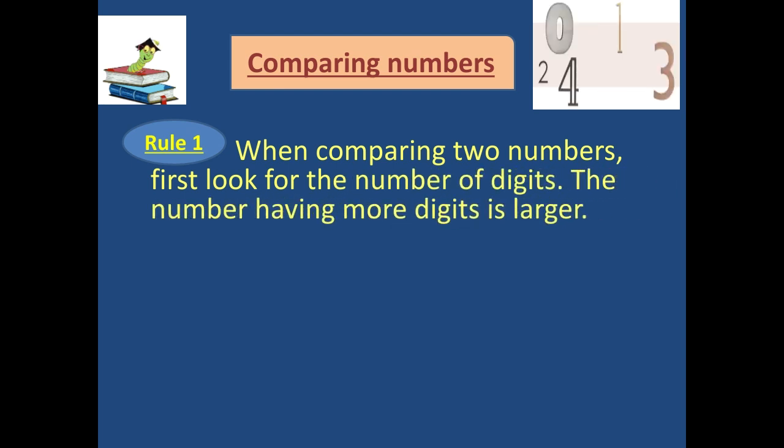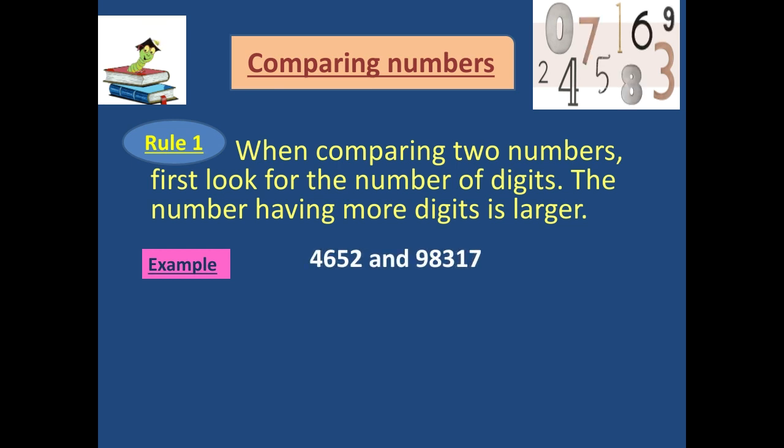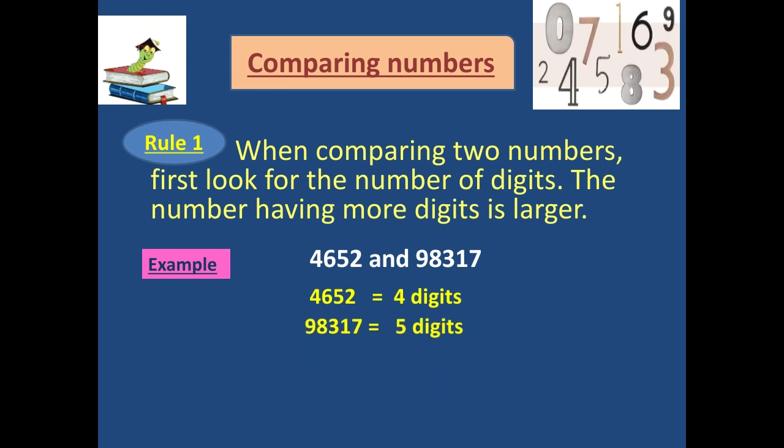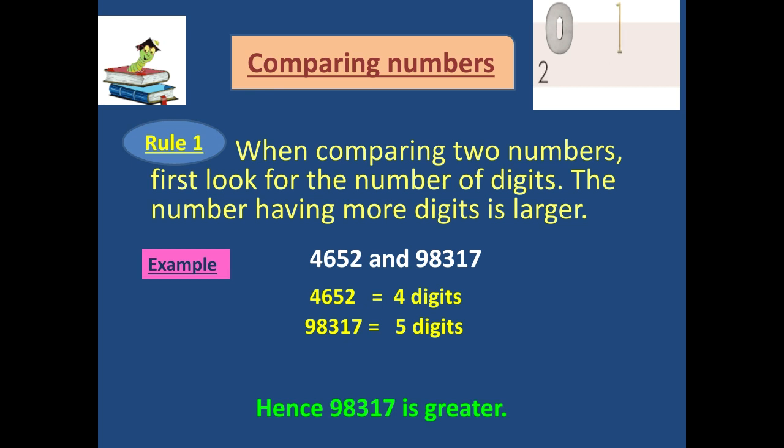Rule 1, the very first rule, says that when comparing two numbers, first look for the number of digits. The number having more digits is larger. Let us understand this rule with an example. We have two numbers, 4652 and 98317. First we see that 4652 has a total of 4 digits, and 98317 has 5 digits. So I can say that 98317 is greater because it has more digits.